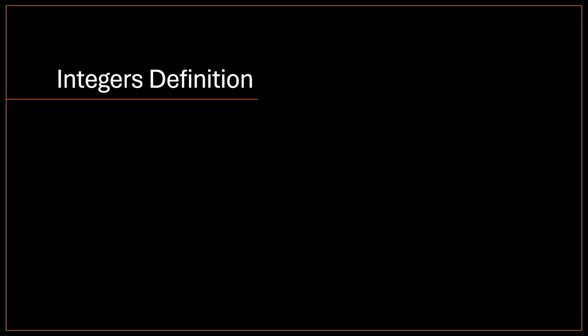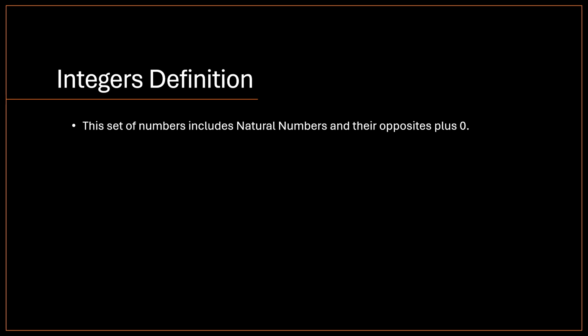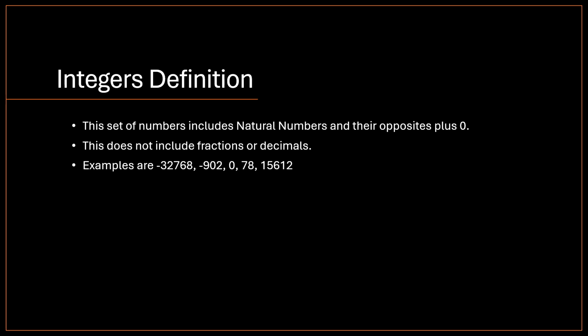Integers definition. This set of numbers includes natural numbers and their opposites, plus 0. This does not include fractions or decimals. Examples are negative 32,768, negative 902, 0, 78, or 15,612.